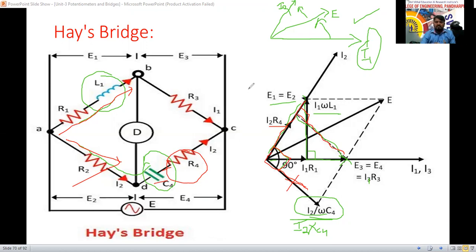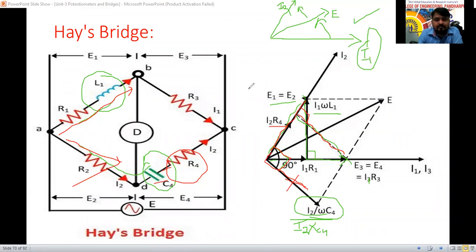In the EMI subject, the first thing that will come is the phasor diagram only. How to draw the phasor diagram. The phasor diagram is the only important thing here. Is it clear?